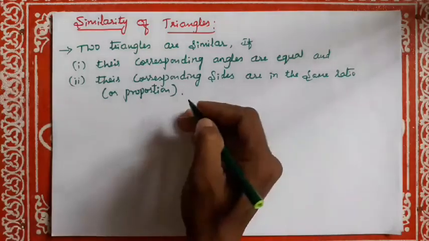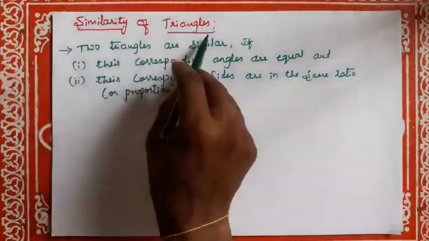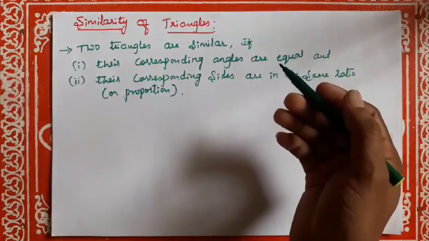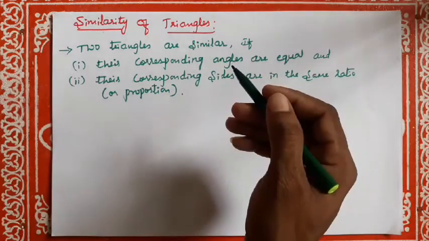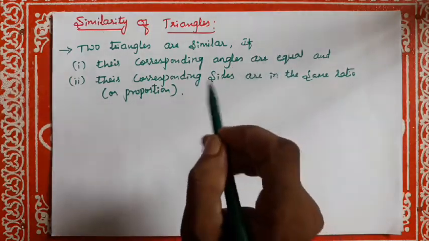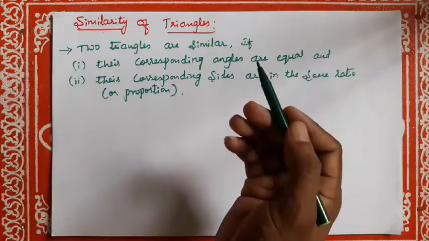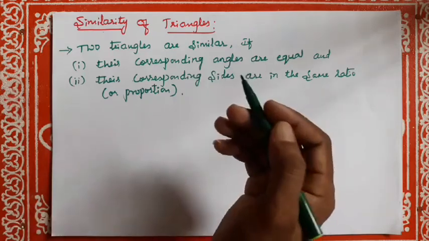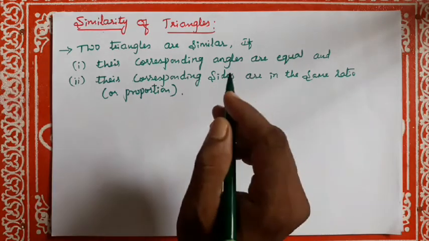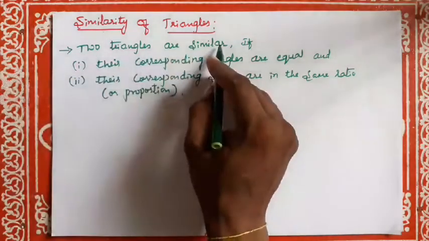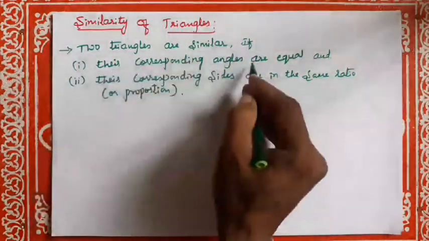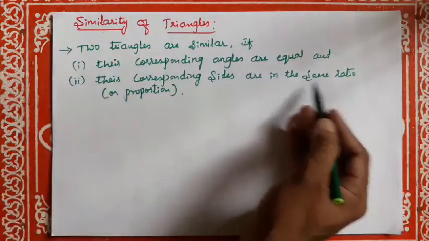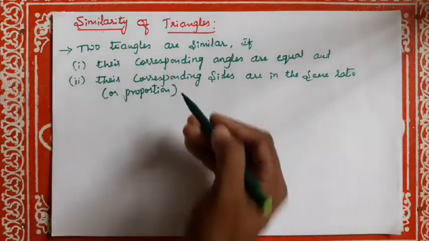Dear students, today in this class we have to discuss the similarity of triangles. What can you say about the similarity of two triangles? You may recall that a triangle is also a polygon. Polygon, we discussed in an earlier class, is nothing but a region bounded by two or more line segments. So we can state the same conditions for the similarity of two triangles: two triangles are similar if their corresponding angles are equal, and second, their corresponding sides are in the same ratio or proportion.